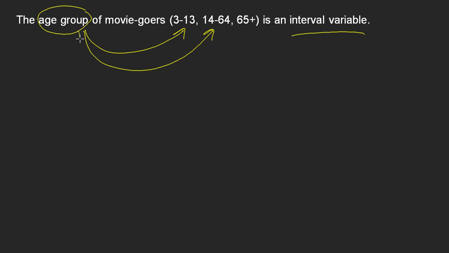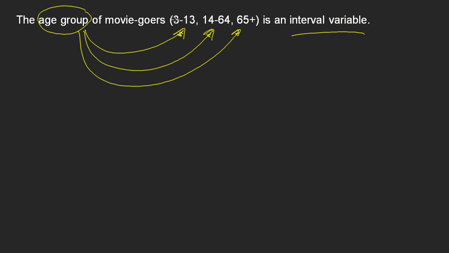True or false? The age group of moviegoers, 3 to 13, 14 to 64, or 65 plus, is an interval variable. Well, in the last question, I showed that age was an interval variable, but that was age as it's normally expressed, like somebody is 20 years old or 23 years old. Here we're looking at age groups, and the age groups have been defined. They are these three groups, so I guess we don't have any moviegoers that are under the age of 3.